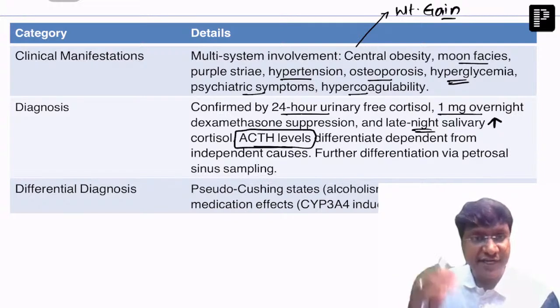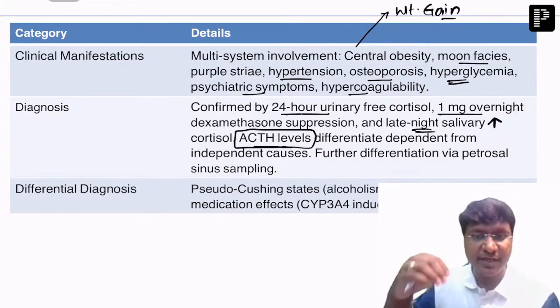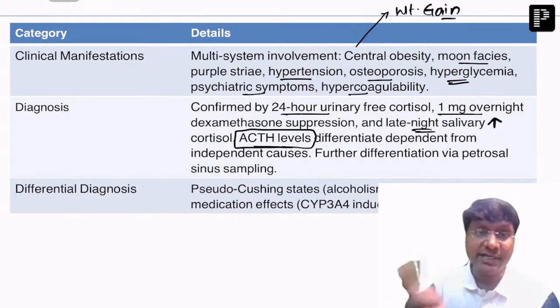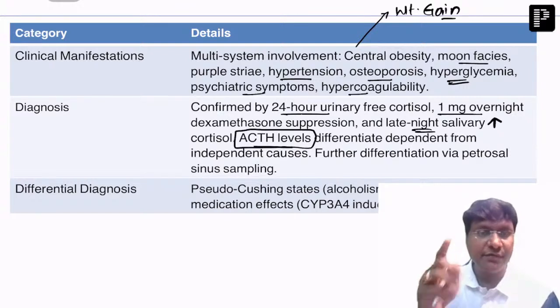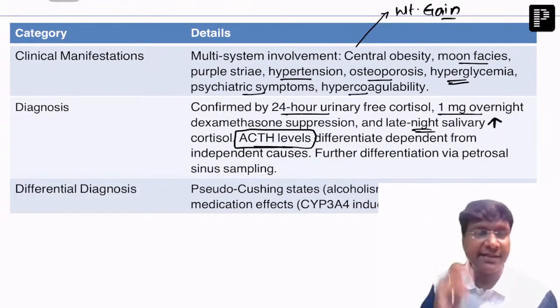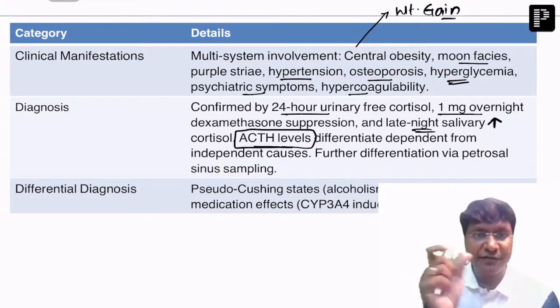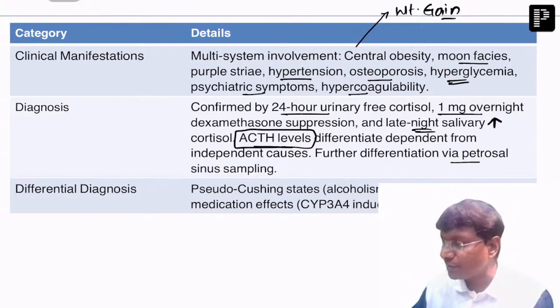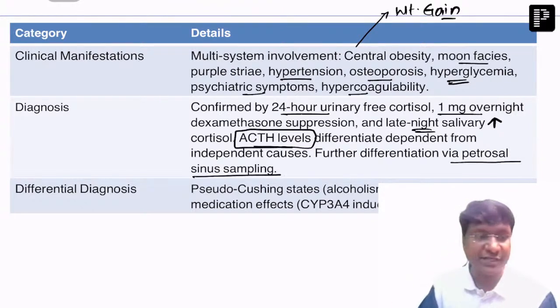Whereas in ACTH independent, the ACTH levels will be reduced, right? Now, in the ACTH dependent, we have corticotroph type of pituitary adenoma, and then you have ectopic causes. To differentiate these two, petrosal sinus sampling has to be done, right?